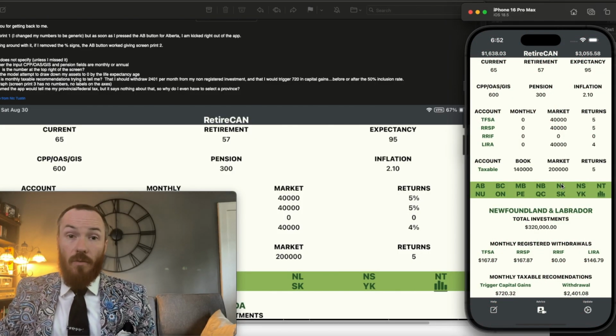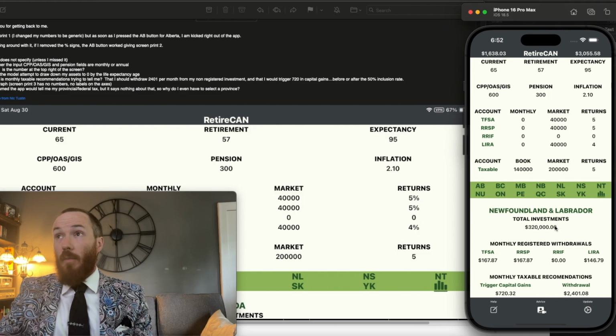So when you're using the app, always double check your numbers, make sure you have the right province, make sure you have the right total investments, and this will show you, hey, if you're using your tax-free as retirement income, this is how much you should pull out every month.